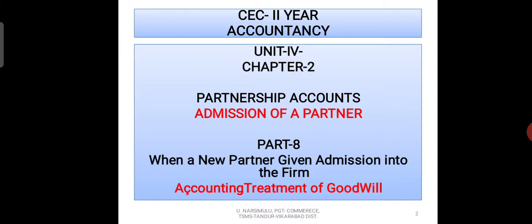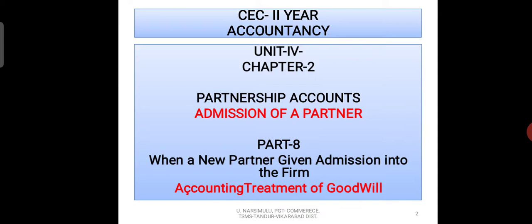Now in this video, after evaluating the goodwill, after deciding the goodwill of the partnership firm, how that amount will be shown in the books of accounts. What are the different types of accounting treatment for recording the evaluated goodwill in the books of accounts will be learnt in this video.